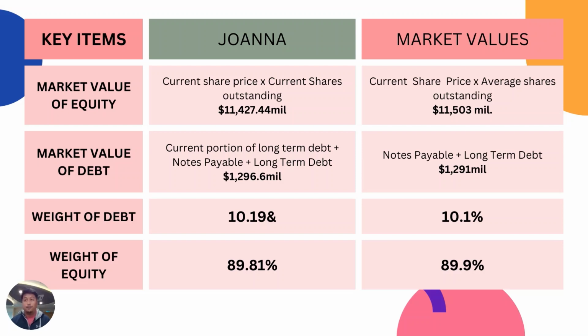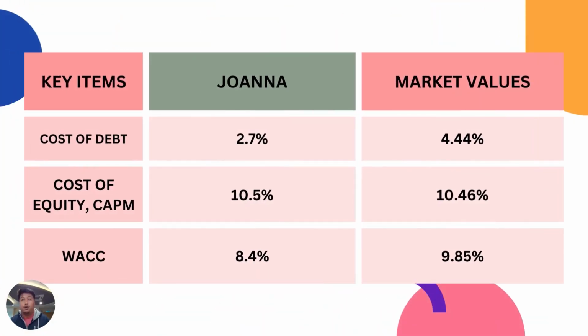For the cost of debt, using market value resulted in a higher cost of debt at 4.44% compared to Cohen's cost of debt at 2.7%. For the cost of capital, we agree with Cohen's analysis using CAPM as the basis. The different approach shows that the WACC for Nike is higher based on our assumptions, at 9.8% compared to Cohen's analysis using 8.4%.